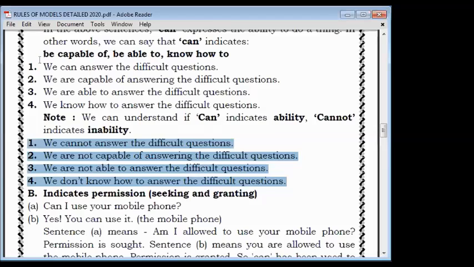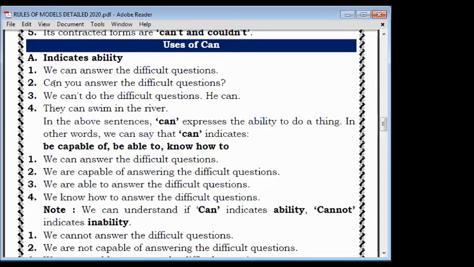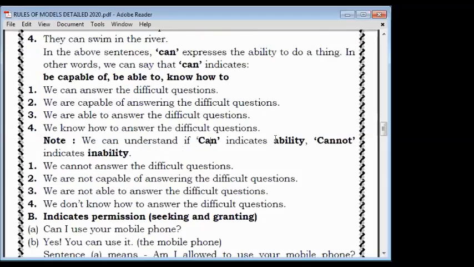Again, you can revise. It shows ability. The sentence can be asked as a question also, as a negative also, as a statement also. And then it shows three different things: be capable of, be able to, or know how to, or a verb. And all the four sentences have the same meaning. Then as can shows ability, cannot shows inability, and then meanings are given. So here also four different forms are possible, but all four have the same meaning. Any doubt in this?